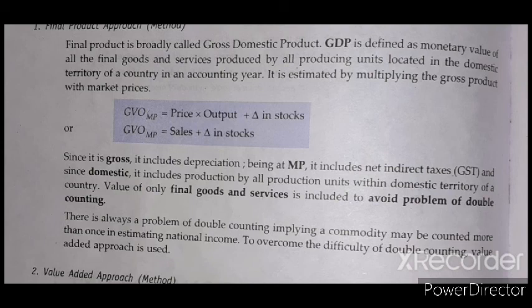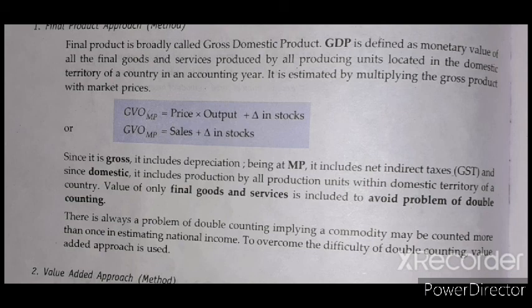It is the monetary value of the final goods and services produced by all the producing units located within the domestic territory of a country in an accounting year. To calculate it, we multiply the gross product with the market price. We multiply both of them and we get the value of the GDP. It is GVOMP, gross value of output at market price.